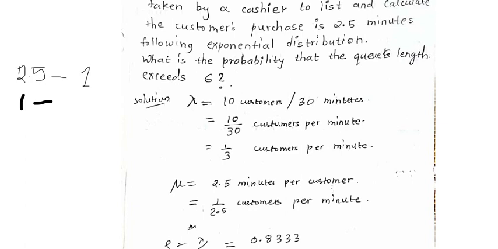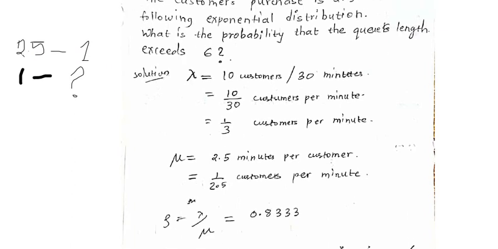What we want to find out is, for 1 minute, how many customers. Then you do that cross multiplication, so it will be this into this divided by this into this, but this x remains outside. So it will be 1 divided by 2.5 customers per minute. That will give us the value of mu.